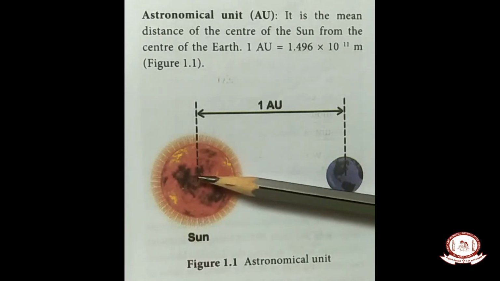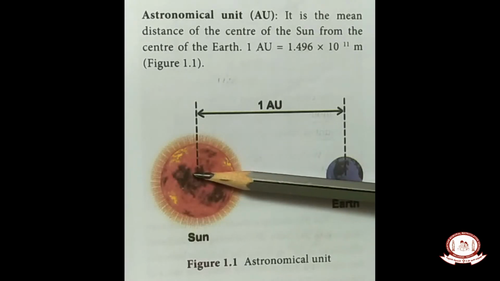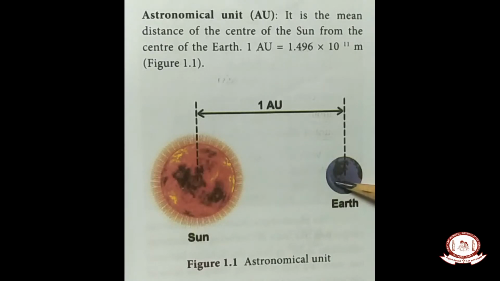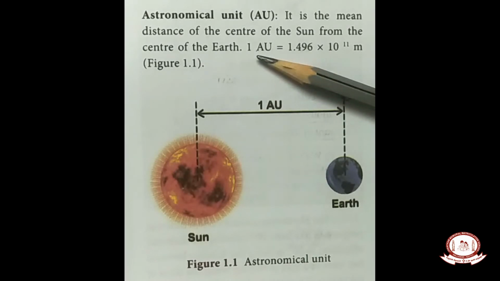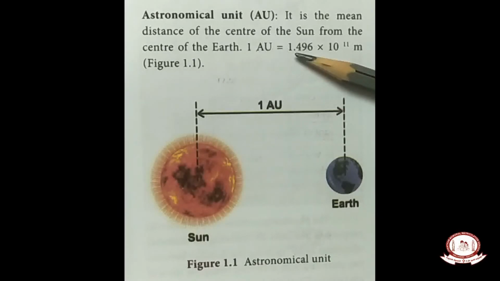So the mean distance between the center of the sun and the center of the earth is mentioned as 1 astronomical unit. 1 astronomical unit is equal to 1.496 into 10 to the power 11 meter. Please read the value of 1 astronomical unit by yourself.